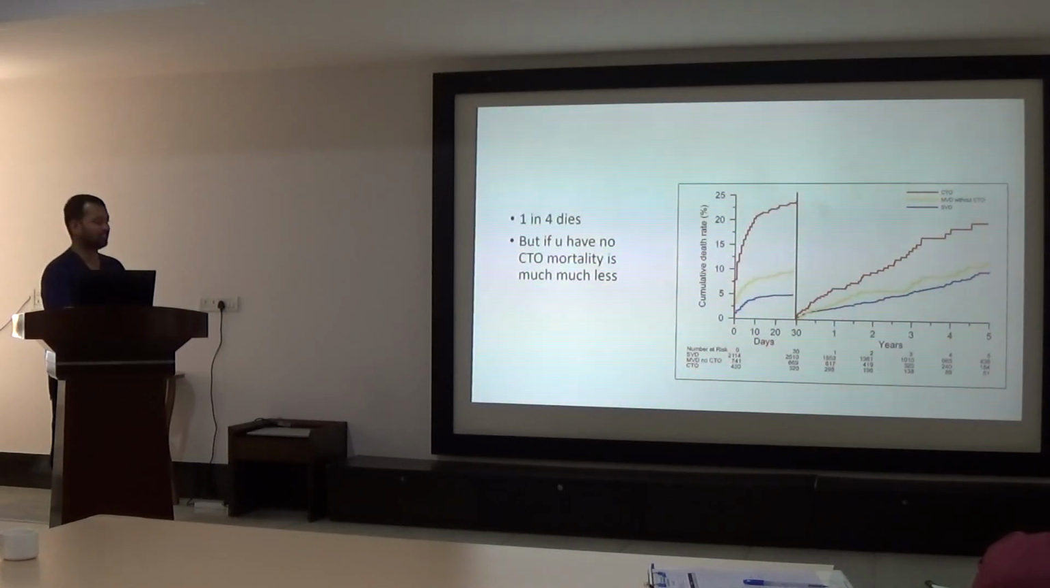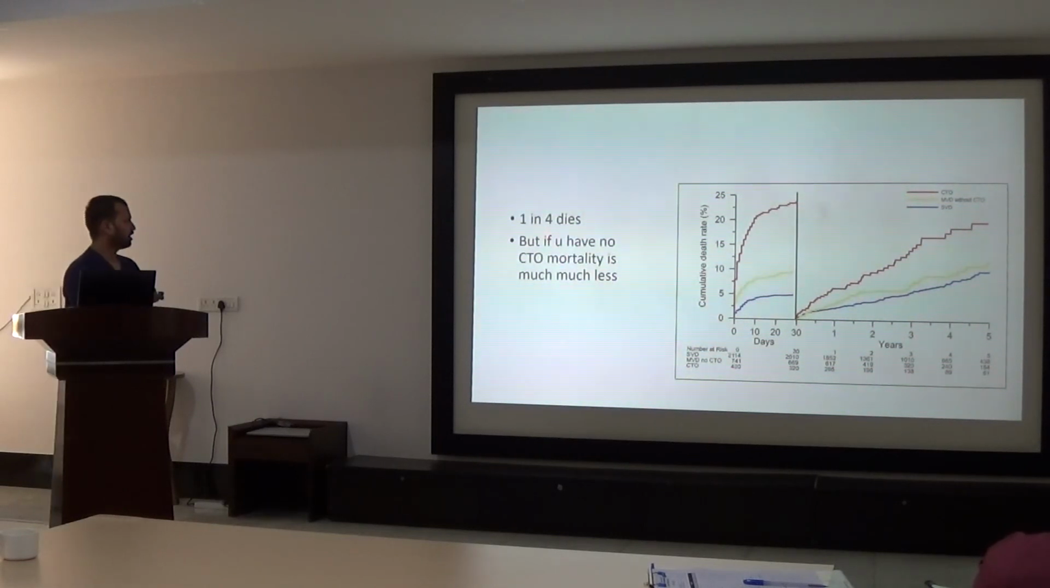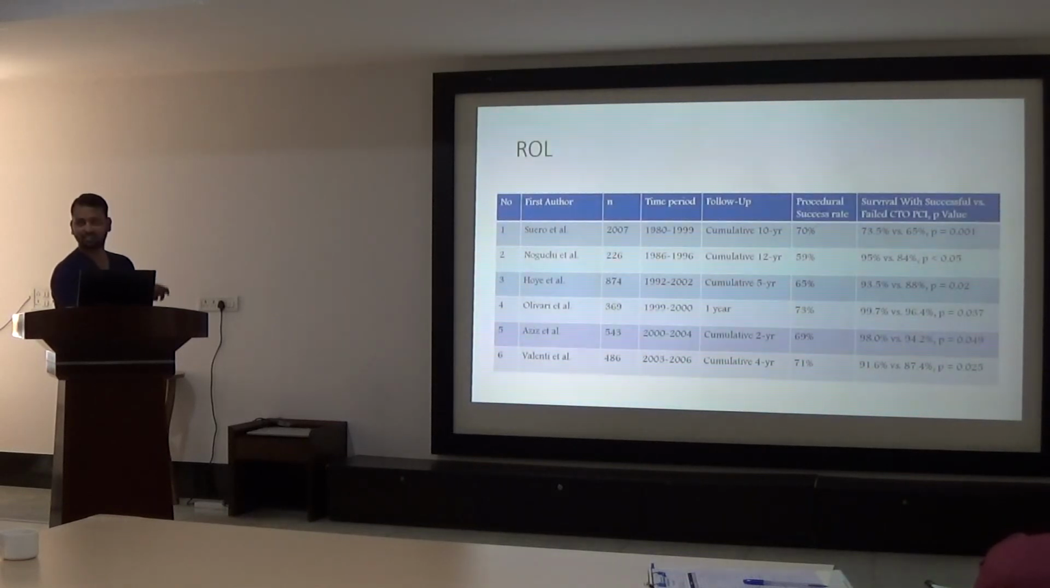Coming to the further course of CTO lesions, here we can see the risk of CTO from the Canadian registry itself. Here we can see 25% mortality in early CTO lesions. This slide is different. This is significant.